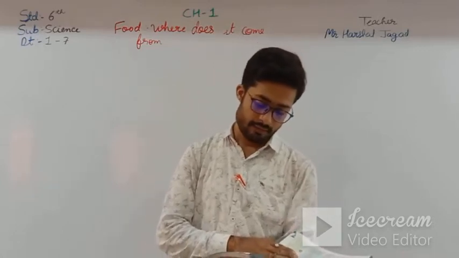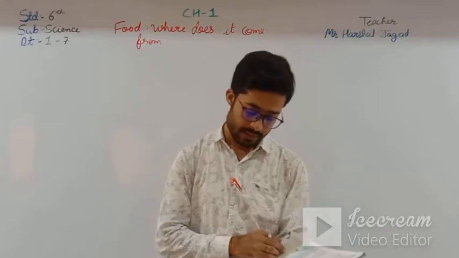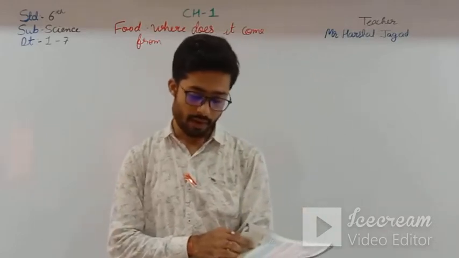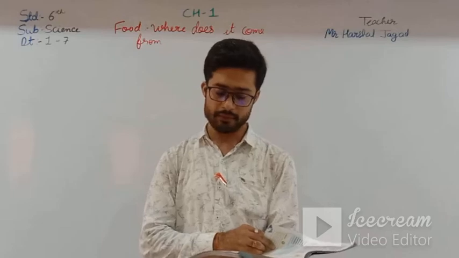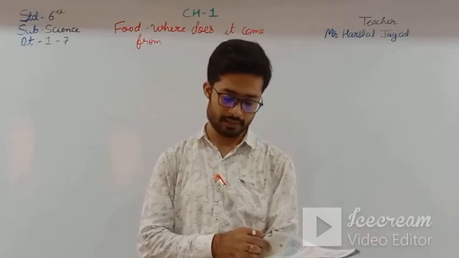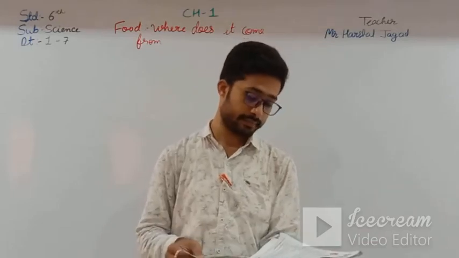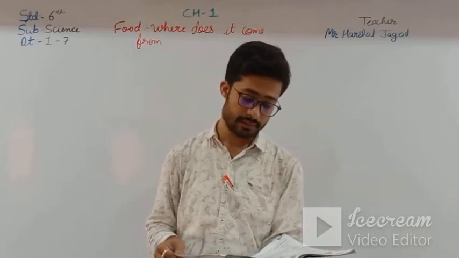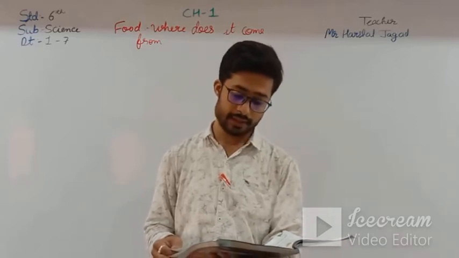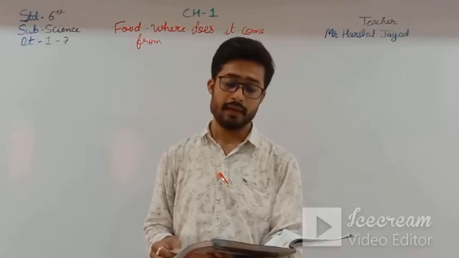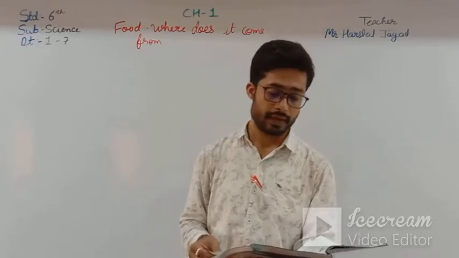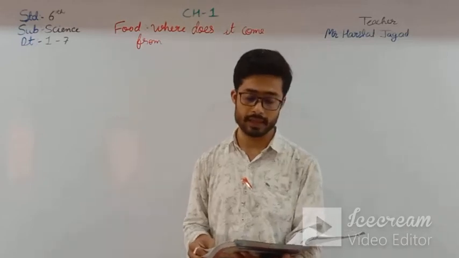Then, what are milk products? Why is milk considered a nutritious food? Write the names of any 3 animals that give us milk. Milk is a rich source of calcium, vitamins and proteins.